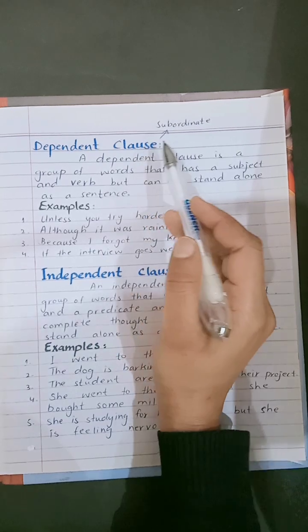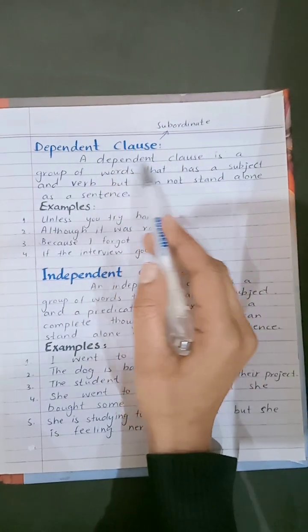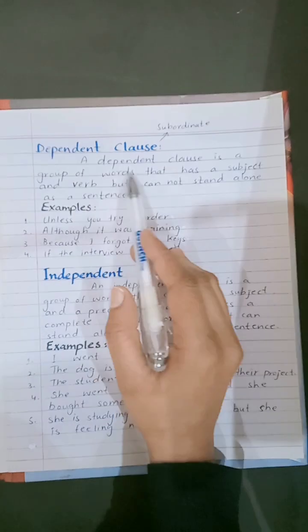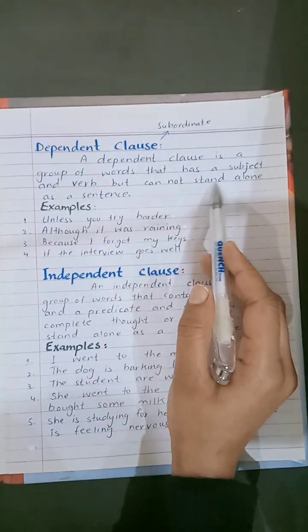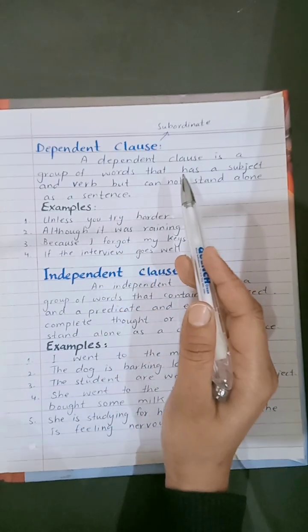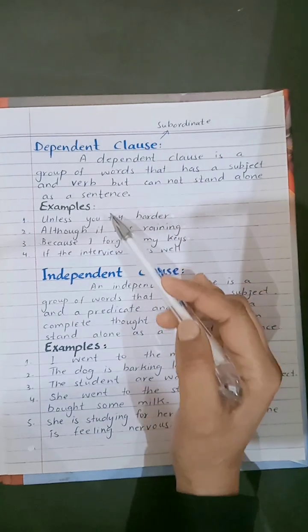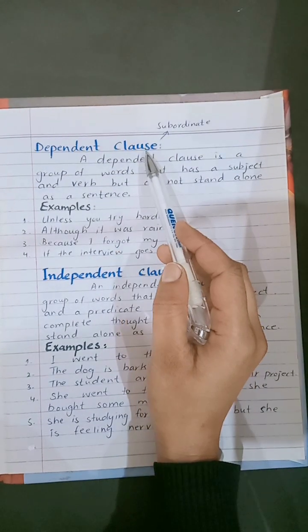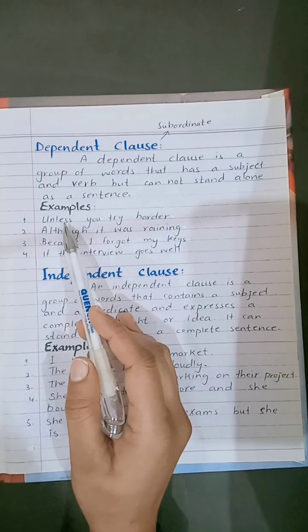Dependent clause. A dependent clause, also known as a subordinate clause, is a group of words that have a subject and verb but cannot stand alone as a sentence. The clause that cannot give a complete meaningful sense is a dependent clause, also known as a subordinate clause. Here are some of its examples.